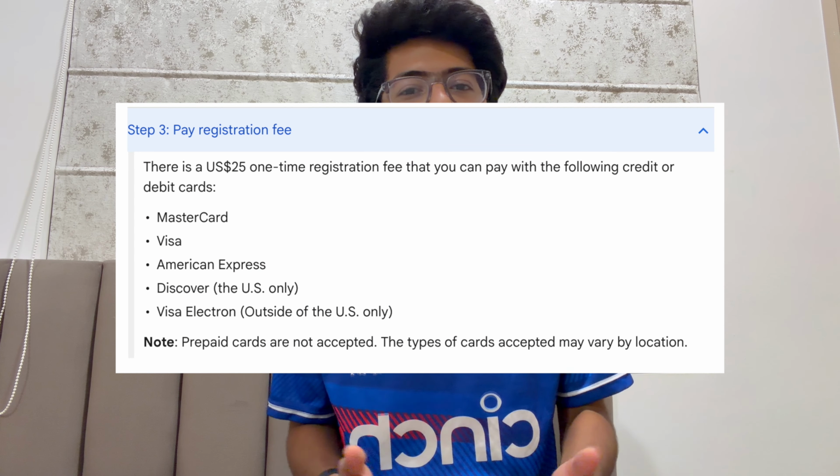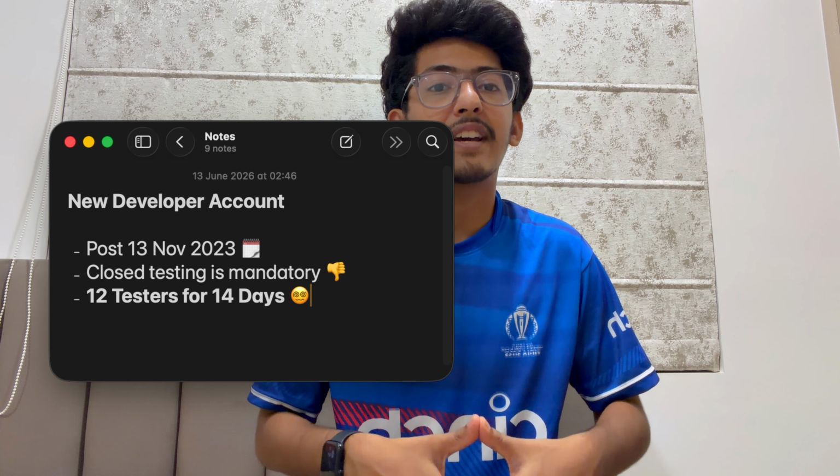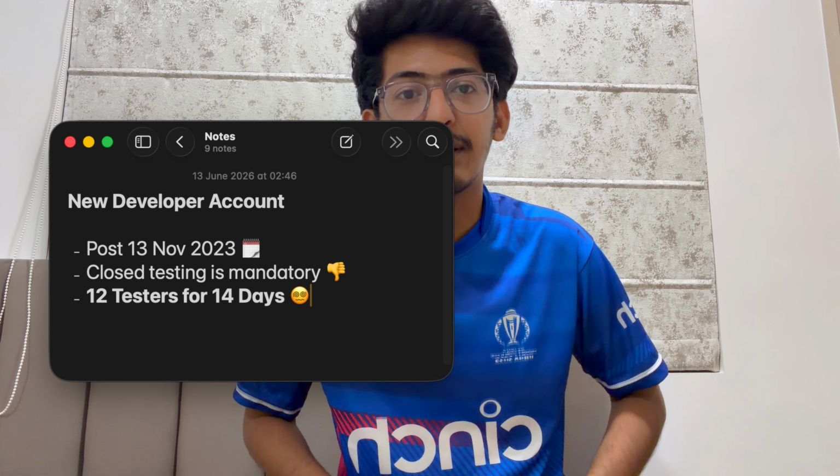Nothing which was helpful. Even when I scrolled the web, they were like, yeah, you gotta create a new account, pay more $25, and then you can have a new account. But the issue with the new account was all the new accounts now will require a 14-day testing period. But my old account was created before this policy was introduced. So I badly wanted this account.